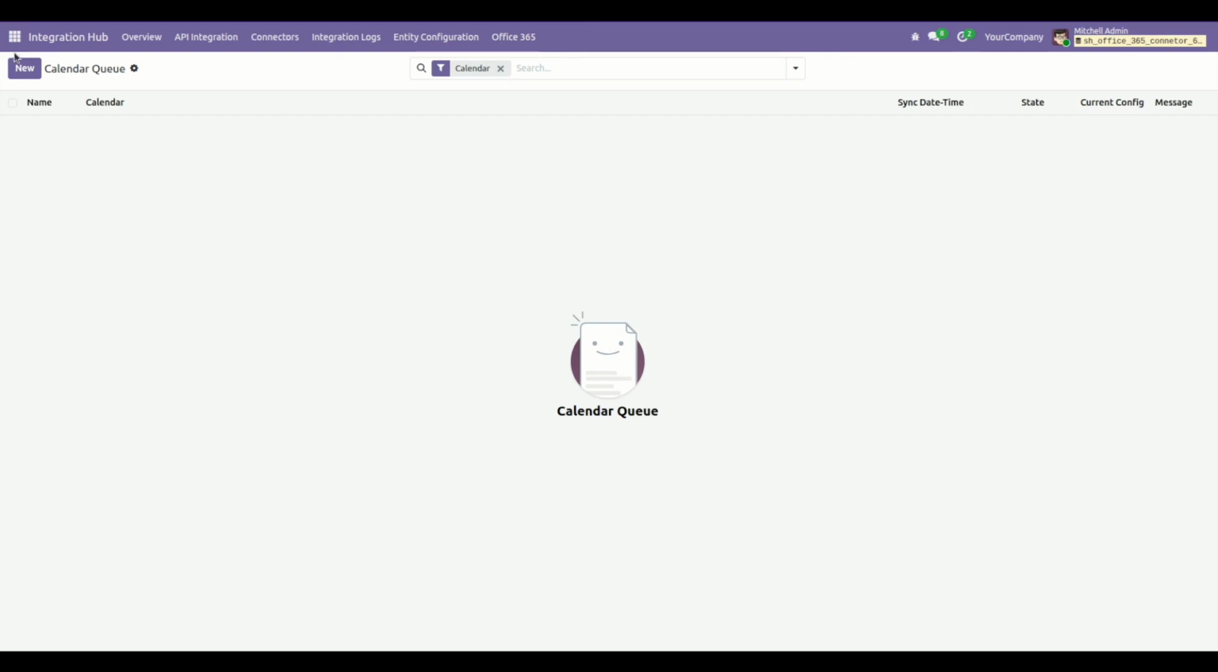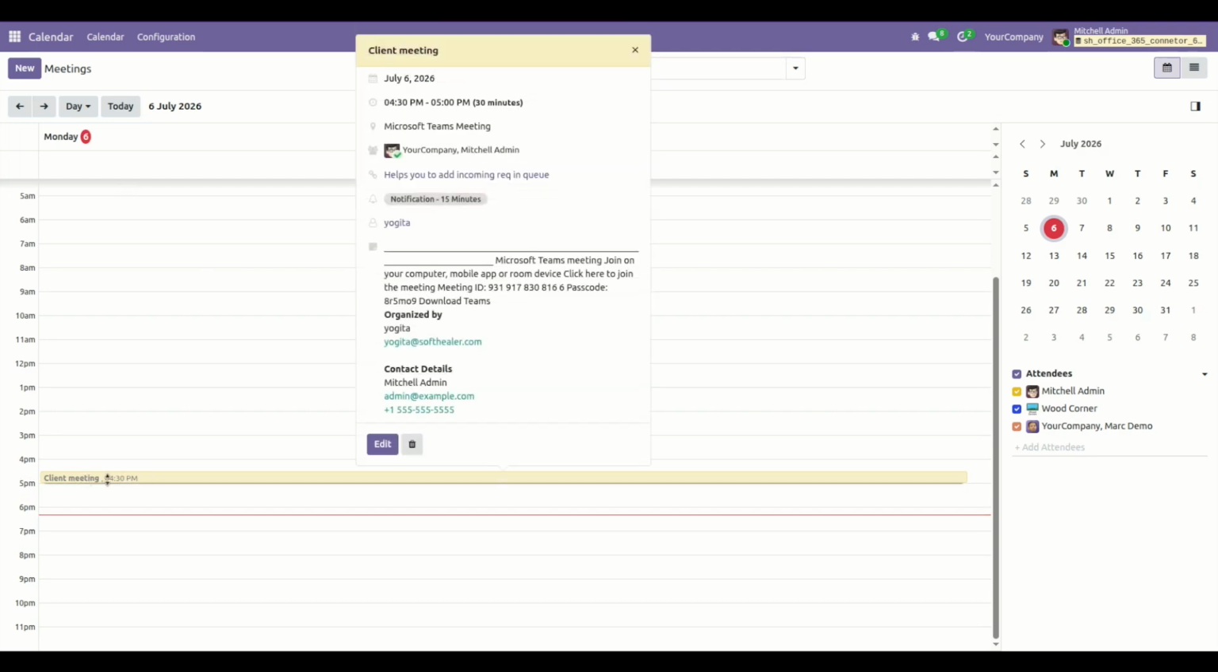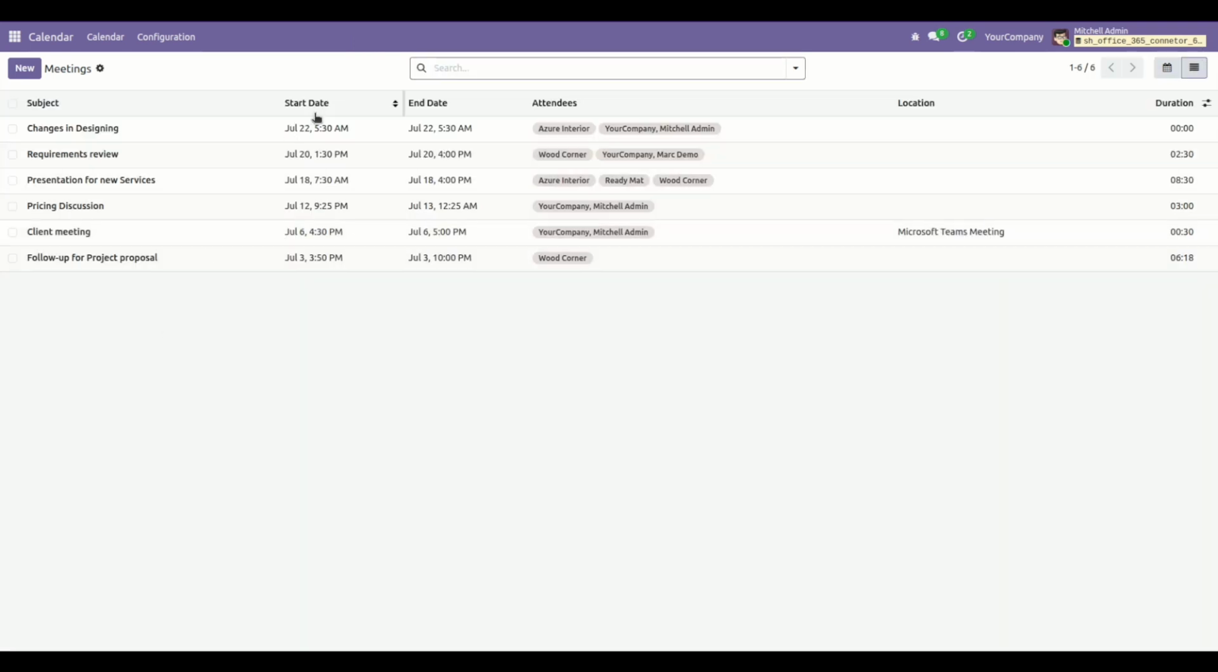Now let's go to the calendar application, Odoo. Here you can see calendar event, import from Microsoft Office. Here